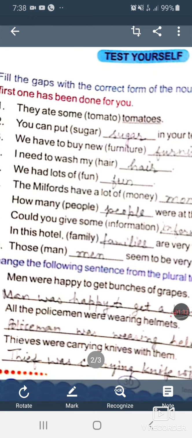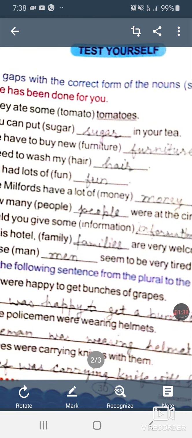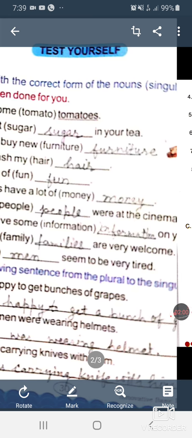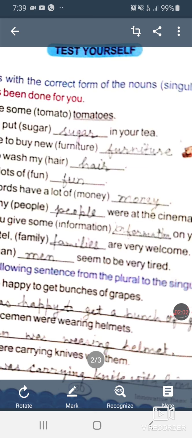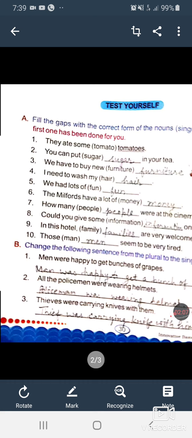We have to buy new dash. There is a word in bracket, furniture. You cannot count the furniture. This exercise is based on countable or uncountable nouns. So, please tell me, one furniture, two furniture, three furniture. Can you count the furniture? No, you can't. So, write the same word in the blank, furniture. Okay beta. Next, fourth sentence.